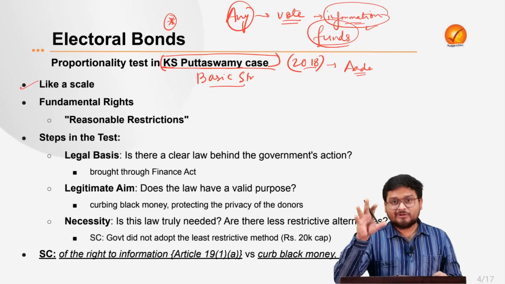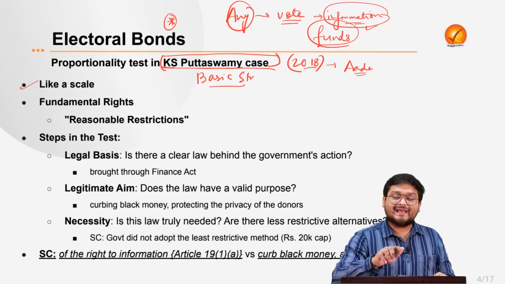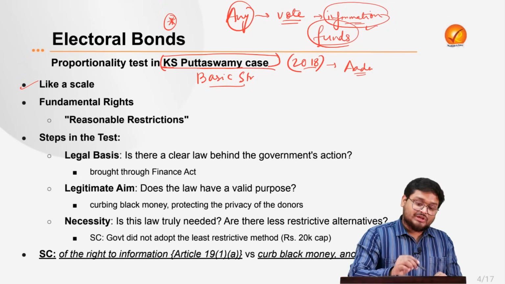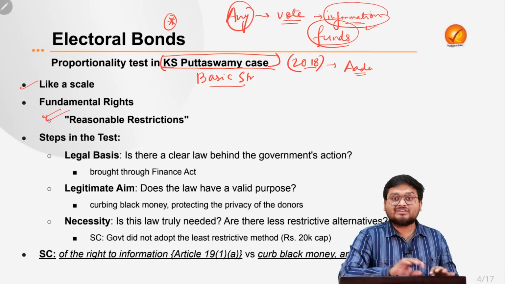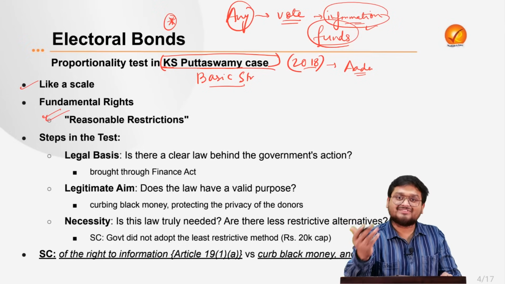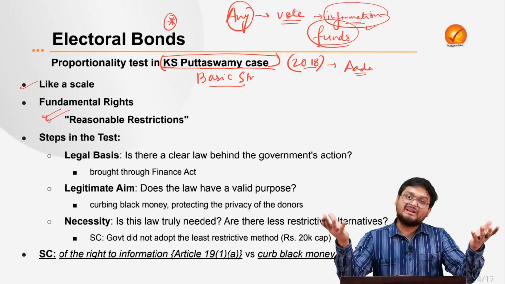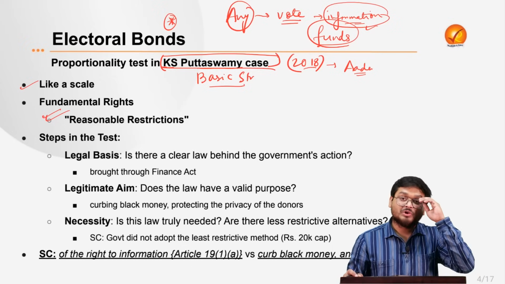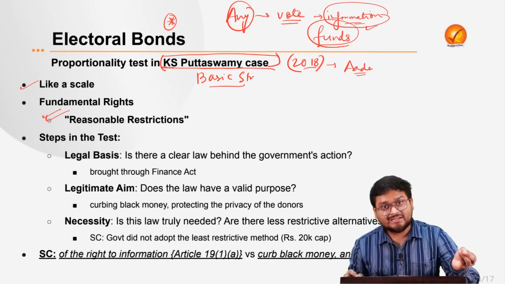So whenever the government is amending the fundamental rights, it has to apply a proportionality test. The proportionality test is, when you are amending the fundamental rights and saying that this is a reasonable restriction, what is the reasonableness of that particular restriction, right? So this is the thing, privacy on one side, benefits on the other. If the benefits are more, we can compromise with some of the privacy, and then we can say that the parliament is justified in amending that fundamental right.